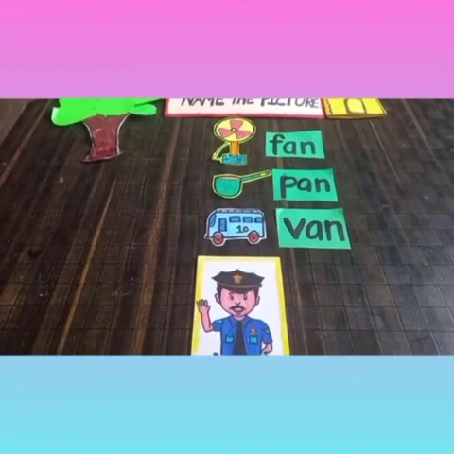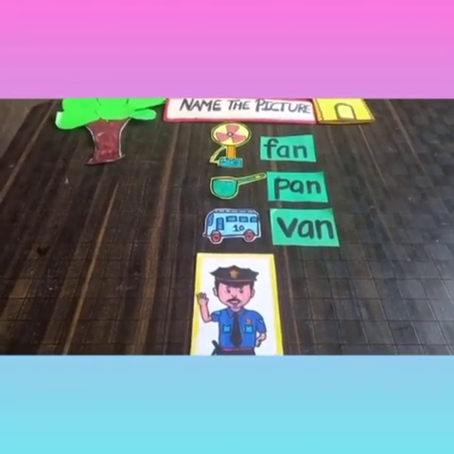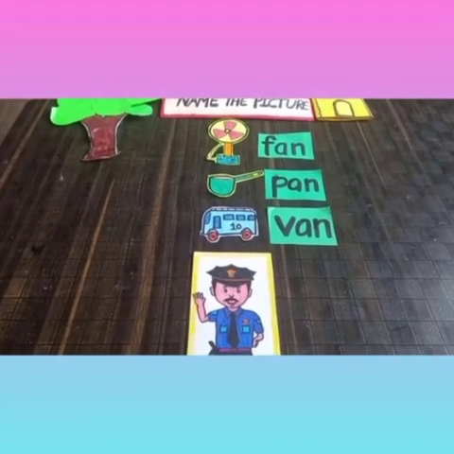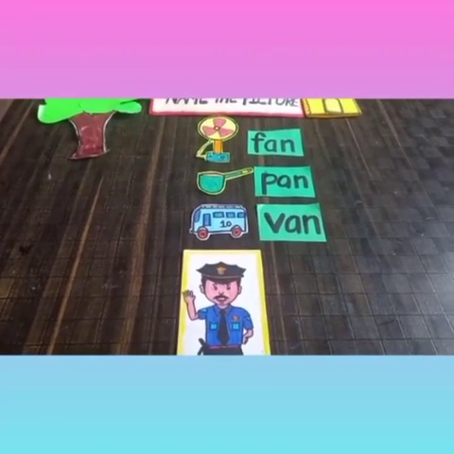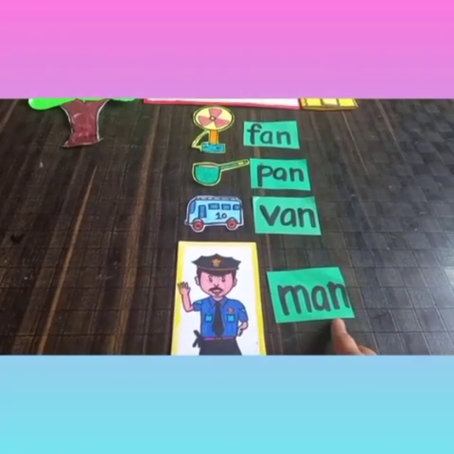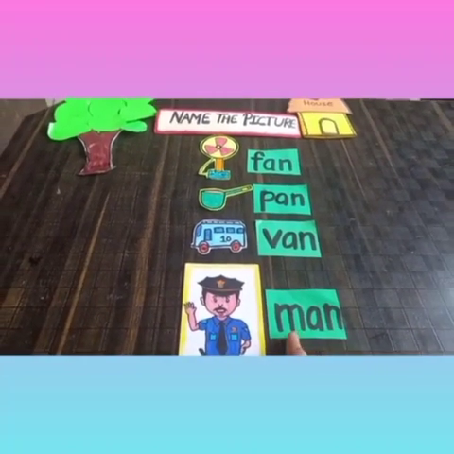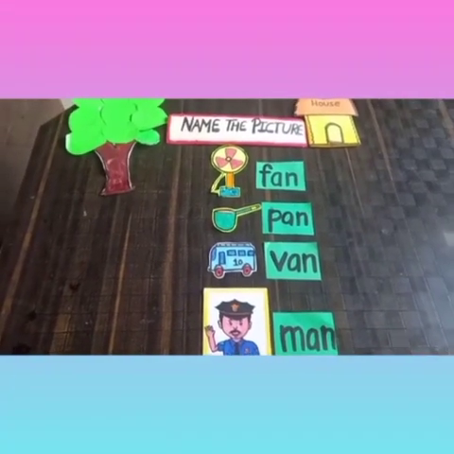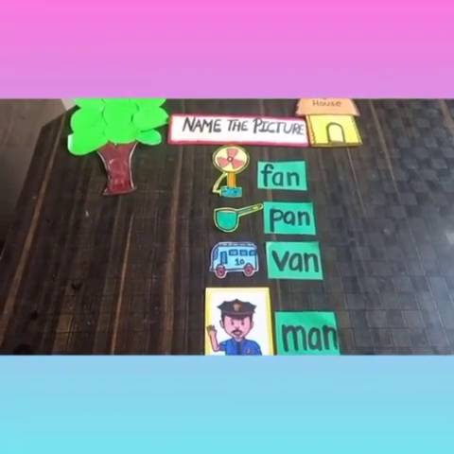And the next and last picture is, see, who is he? He is a policeman. Man. M and an, man. Initial sound is M. M and an, man. So children, this is our today's PW.